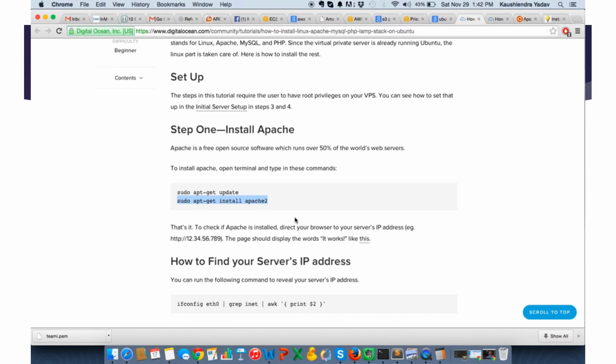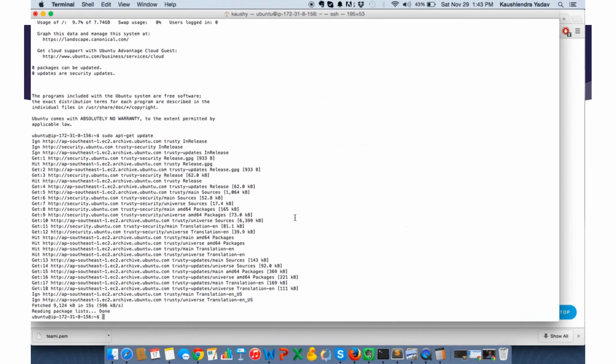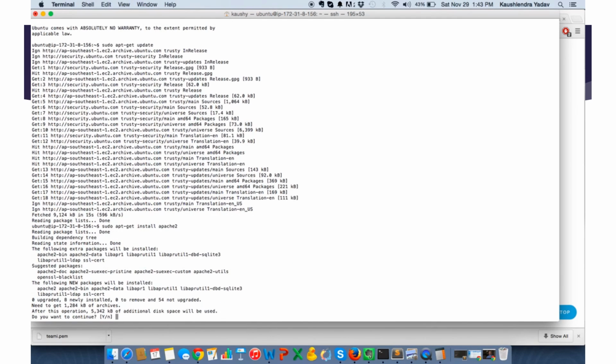So it's like you just have to write the package name. These are all publicly available repositories. And then it will look into your configuration list: where is the repository for package name apache2? It will get the latest software from that repository and install it. So the first step of update is done. The second is we are installing Apache.